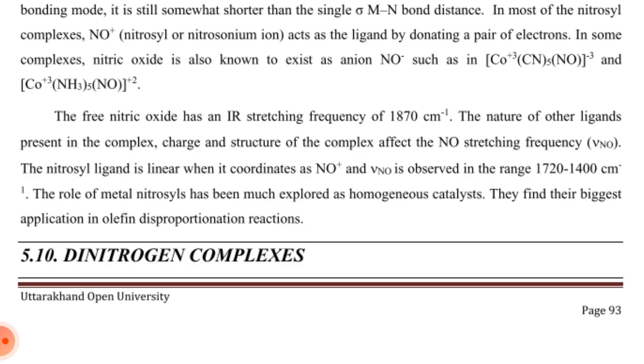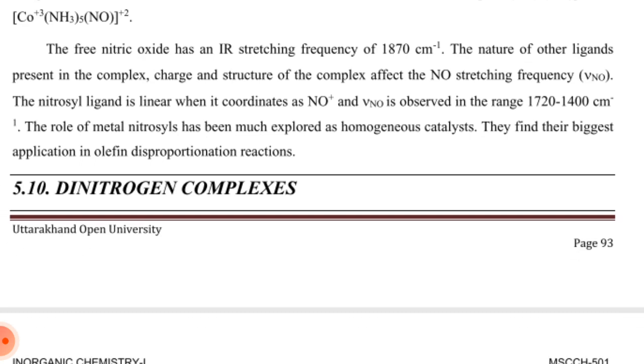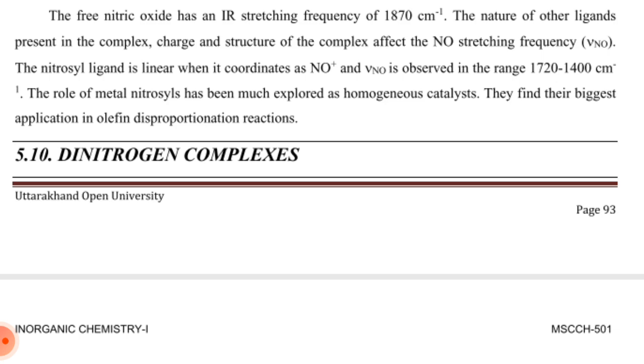In most nitrosyl complexes, the nitrosonium ion NO plus acts as the ligand by donating a pair of electrons. In some complexes, nitric oxide is also known to exist as an ion, such as in [Co(CN)5NO] 3 minus and [Co(NH3)5NO] 2 plus. The free nitric oxide has an IR stretching frequency of 1870 per centimeter.